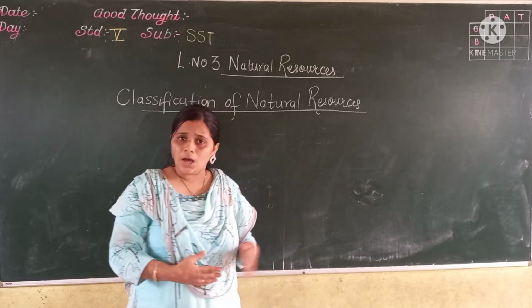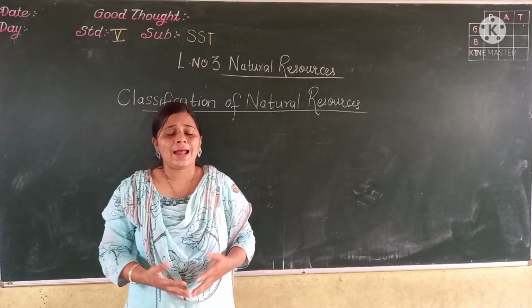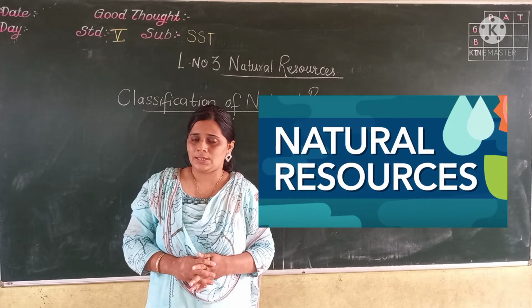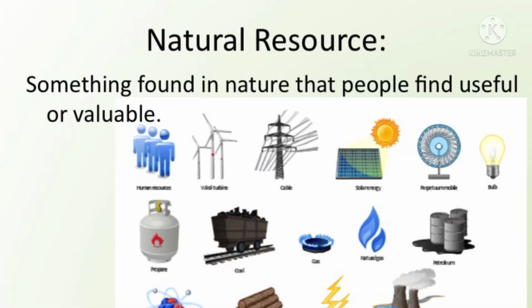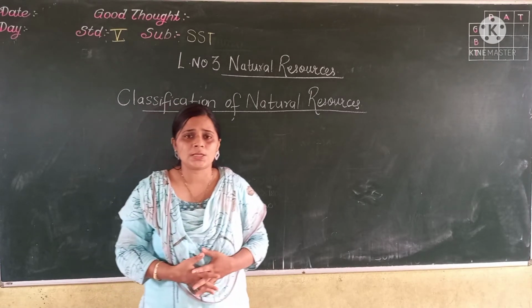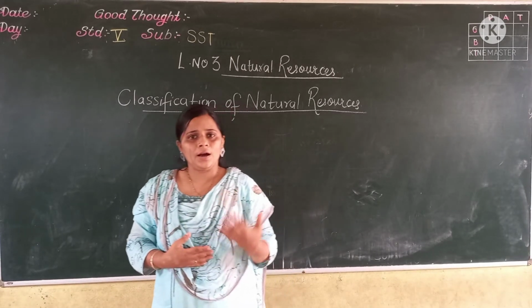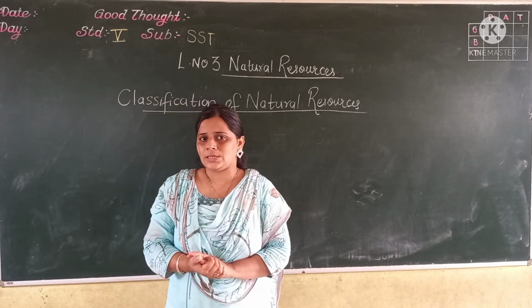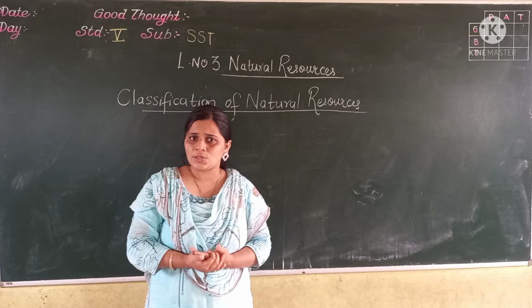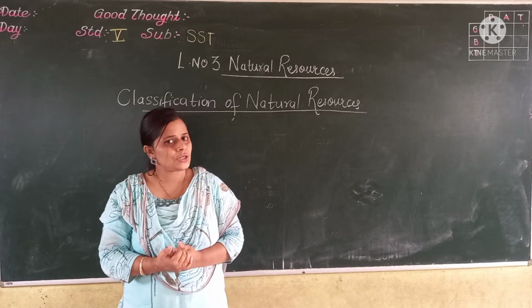Things that occur in nature and are useful to us in our daily needs are known as natural resources. We can say something that is found in nature and is useful to us is known as natural resources, right students? And we discussed how early humans did not know how to use natural resources, but gradually they learned to harness them, to make their life easy. This we have studied in the last video.